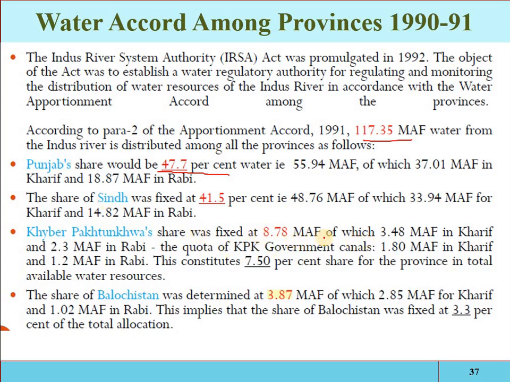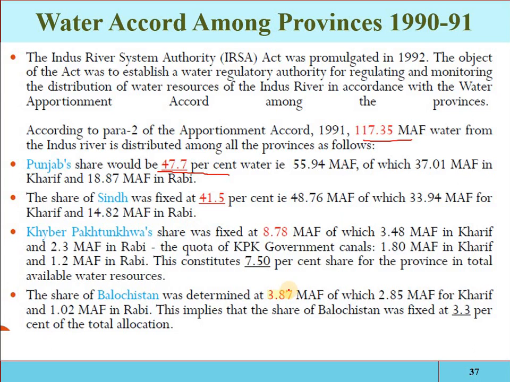8.87 million acre feet was allocated for Khyber Pakhtunkhwa, and 3.87 was allocated for Balochistan. Now remember, this allocation is based majorly on the climatic condition, because in Khyber Pakhtunkhwa, in the northern areas, annual rainfall is more than in Sindh and Punjab. So its allocation will automatically be maximum. Its area is more, population is more, so its demand will be more.